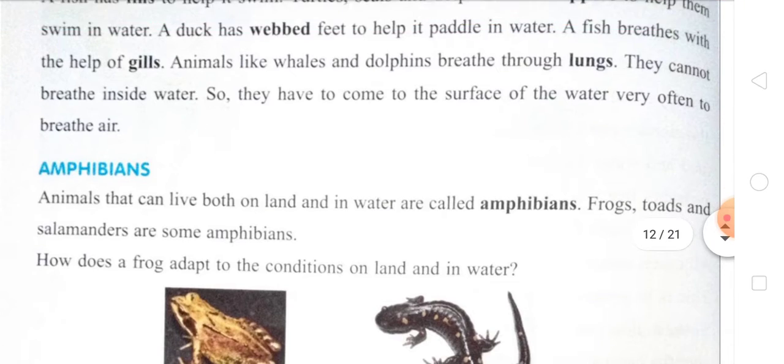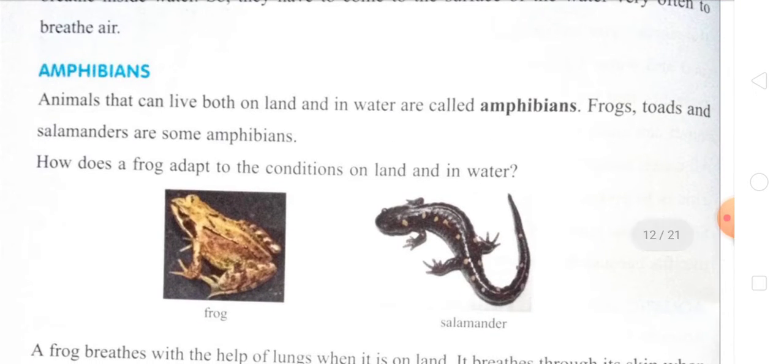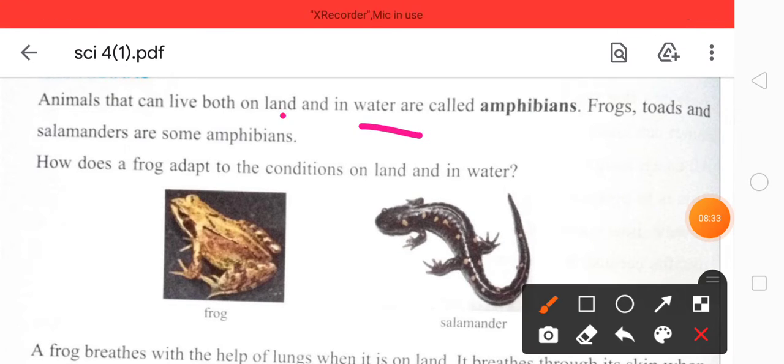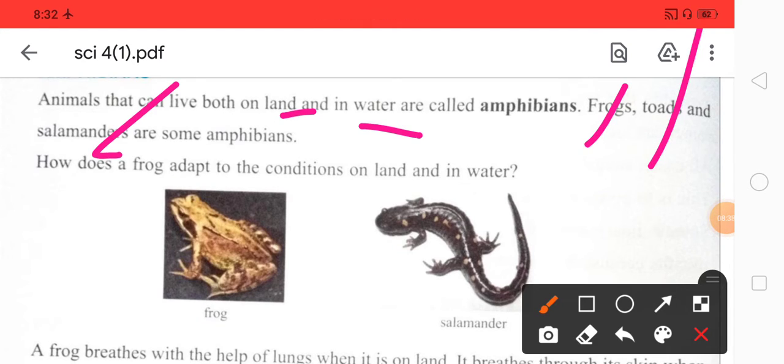And the amphibians, what are amphibians, students? The animals that live on both land and water are known as amphibians. Amphibians like frogs, toads and salamanders, these are the amphibians. You can see this one is the salamander and this one is the frog.